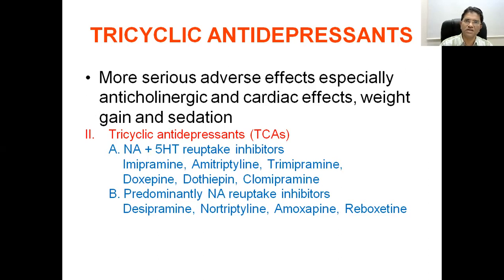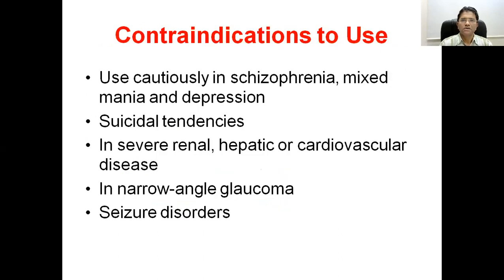If we know the details about this drug, of course, we can save the patient from the economical burden. Otherwise, all these patients may land into different complications. What are the contraindications to the use of tricyclic antidepressants? As I have told, they should be used cautiously not only in depression, but mixed mania and schizophrenia. Schizophrenia is a psychotic disorder we will discuss in the next few classes.